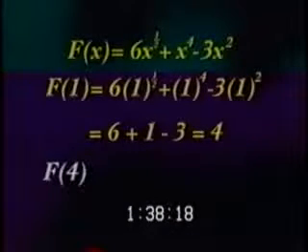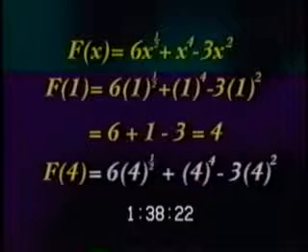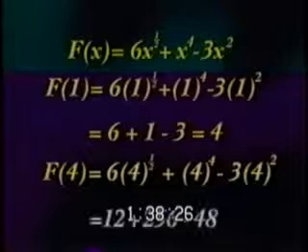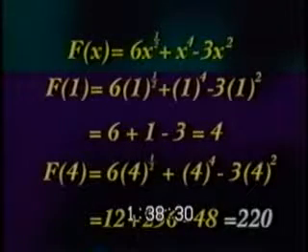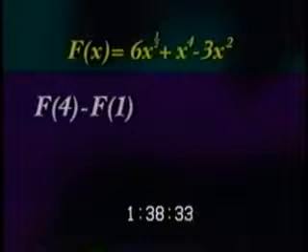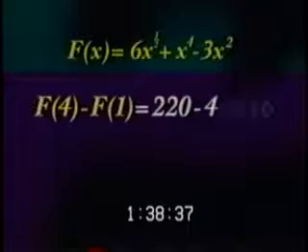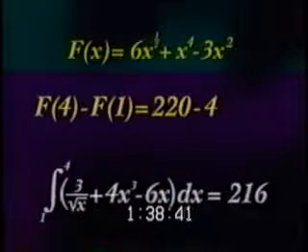Capital F of 4 equals 6 times 4 to the 1/2 plus 4 to the 4th minus 3 times 4 squared. Simplifying this, we get 12 plus 256 minus 48, or 220. So capital F of 4 minus capital F of 1 equals 220 minus 4, or 216. So our final answer is 216.